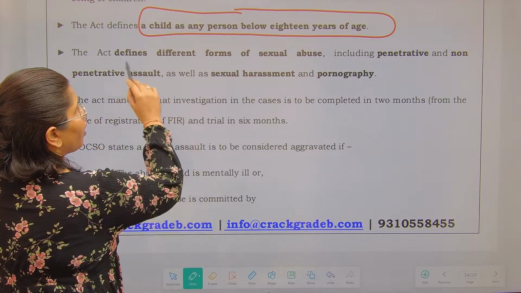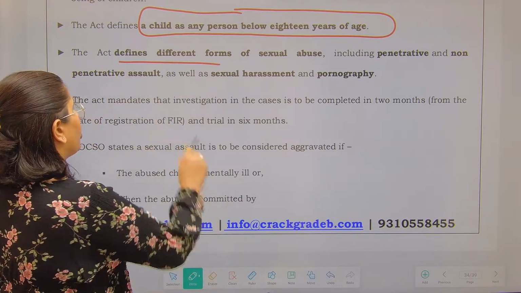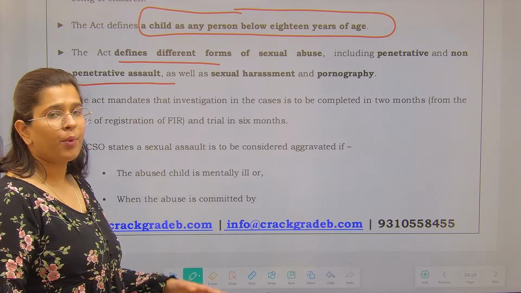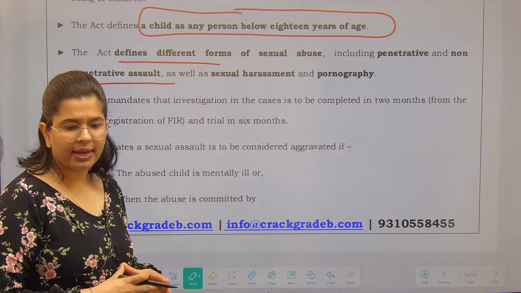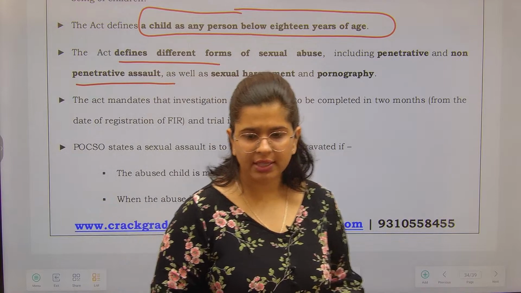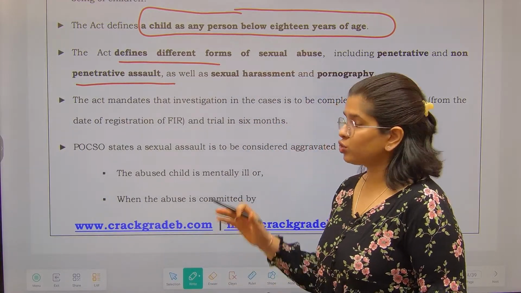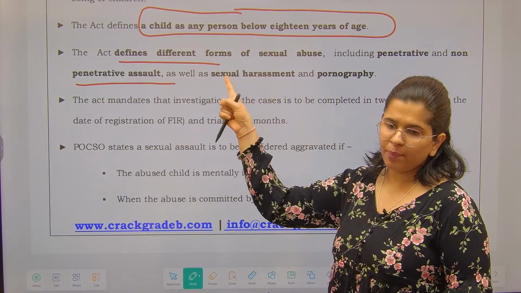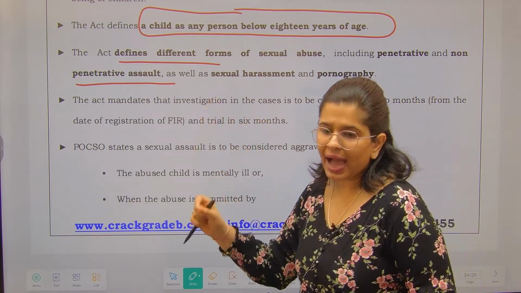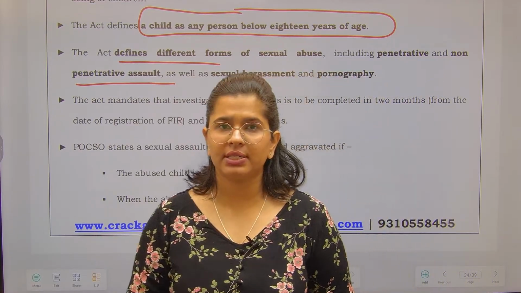Next, the act defines different forms of sexual abuse: penetrative and non-penetrative assault as well as pornography. Everything is covered and everything is punishable under this act. Apart from punishing, the act is also sensitive towards the child.